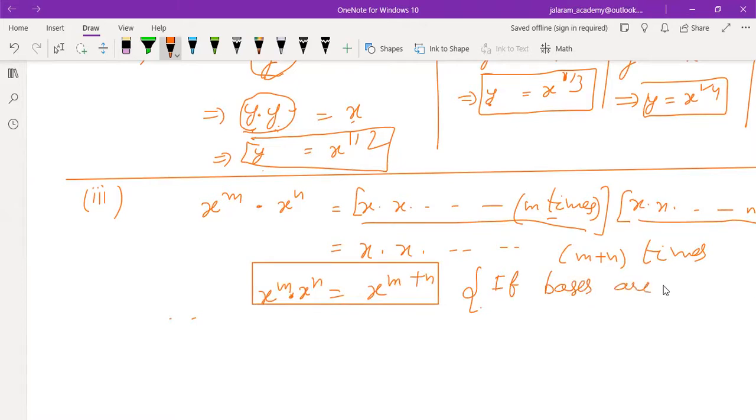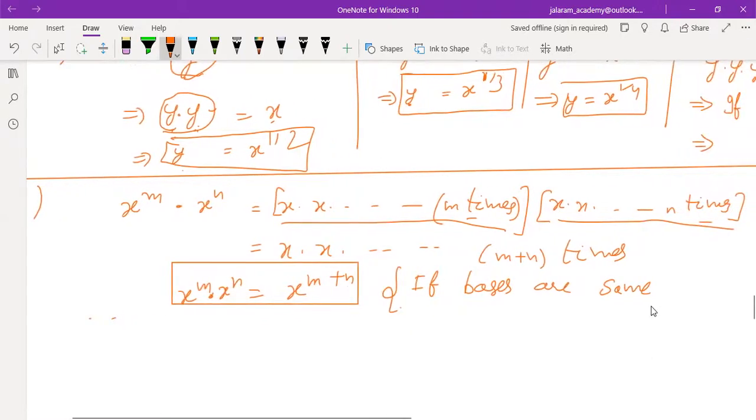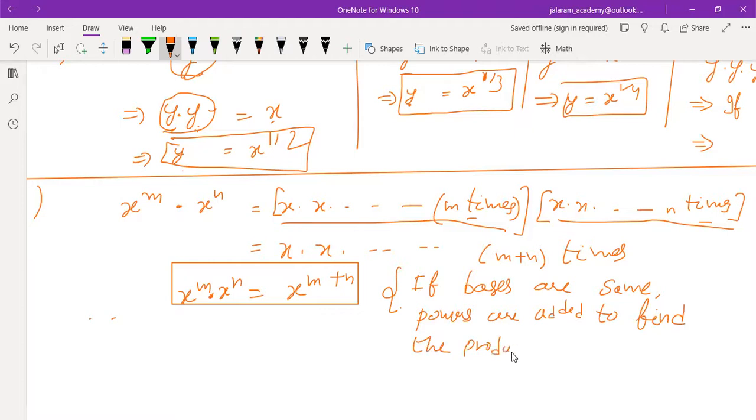If bases are same, powers are added to find the product of two indices.